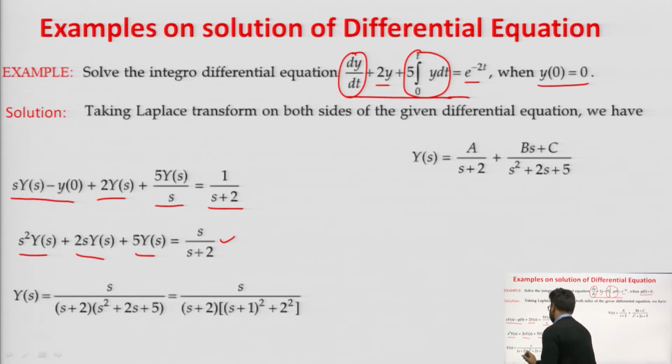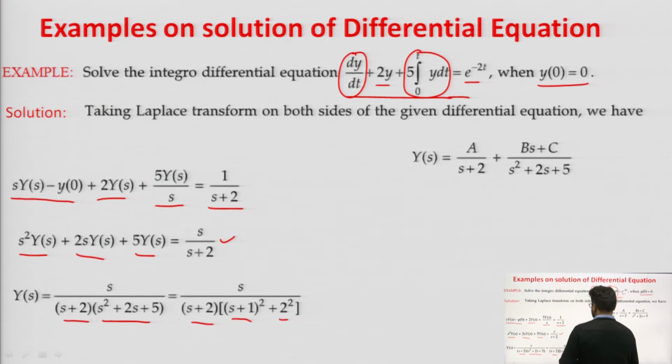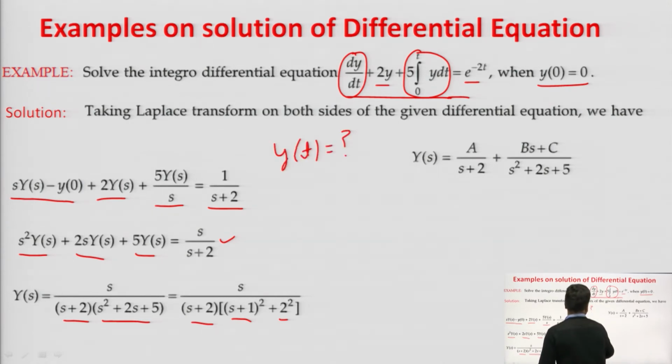So, we will get Y(s) as s upon (s plus 2)(s square plus 2s plus 5), or we can write it as (s plus 2)((s plus 1) whole square plus 2 square). Now, because we have to find its solution, solution means we need to find y(t).